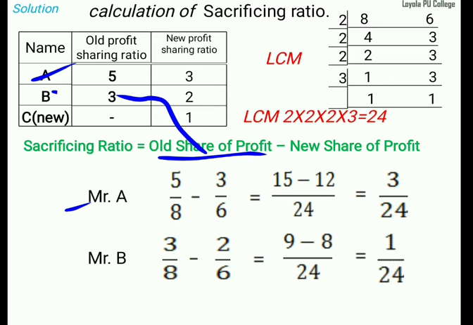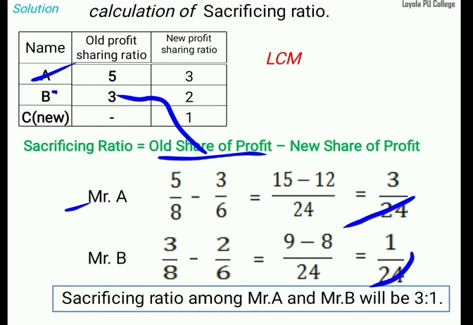Then the sacrifice ratio of Mr. A and B: 3 divided by 24 and 1 divided by 24. Or you can write it as 24 and 24, the denominator number will be the same. Then you can cancel that one. Then the answer is 3 is to 1. Then the sacrifice ratio of Mr. A and B is 3 is to 1.